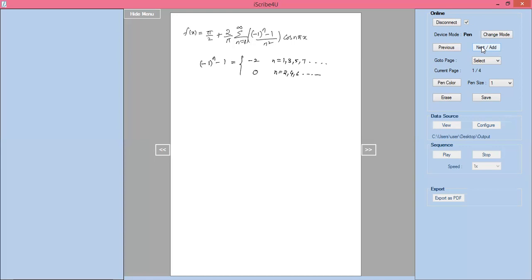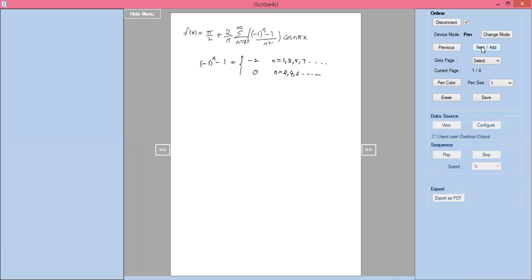For n equal to 1, 3, 5, it is minus 2. Minus 1 power 4 is plus 1, minus 1 should be 0.